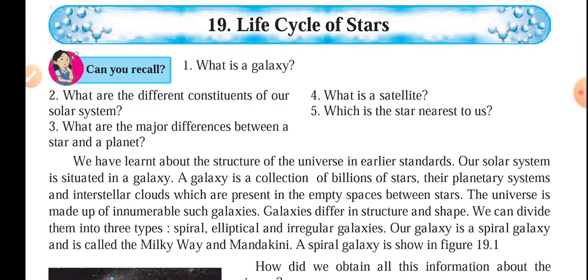In the night, when we look at the sky, we observe a huge number of small stars. But are they really so small? The answer is no. They are not so small. They are at a very far distance from us, and that's why they look very small in size.